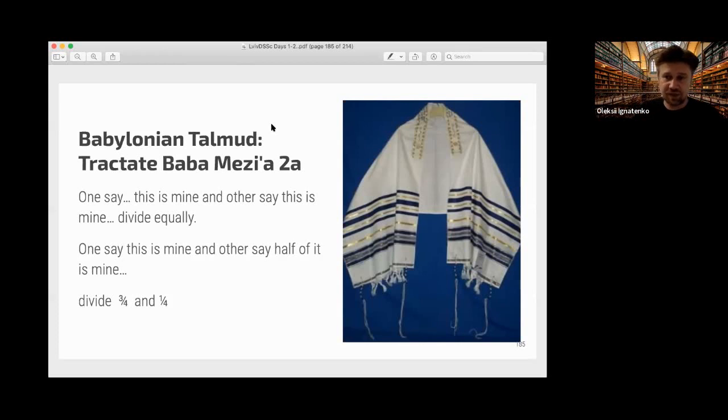In this situation, the Talmud proposed to divide it equally. But there is a second part of this chapter: if one says that it is all mine, and the other says that half of it is mine, then the Talmud proposed division 3/4 and 1/4. Why?